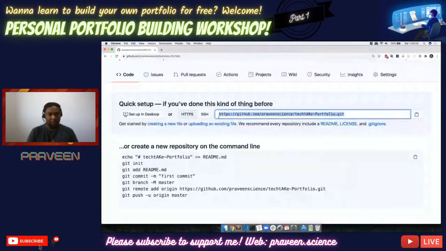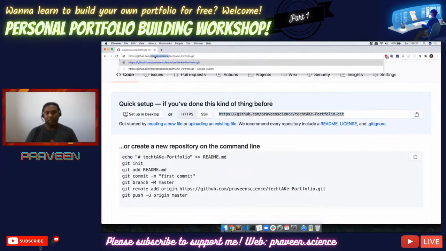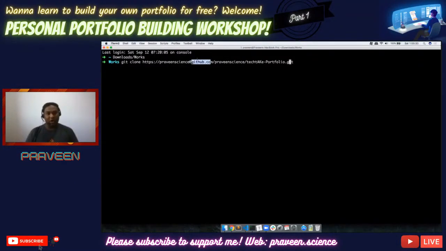So I'm going to do a git clone, but before doing the git clone, what I will generally ask people to do is copy this username and then add it in front of github.com with an @ symbol. And then if you press enter, it is going to clone an empty repository. Yes, I know we are cloning an empty repository, which is good.